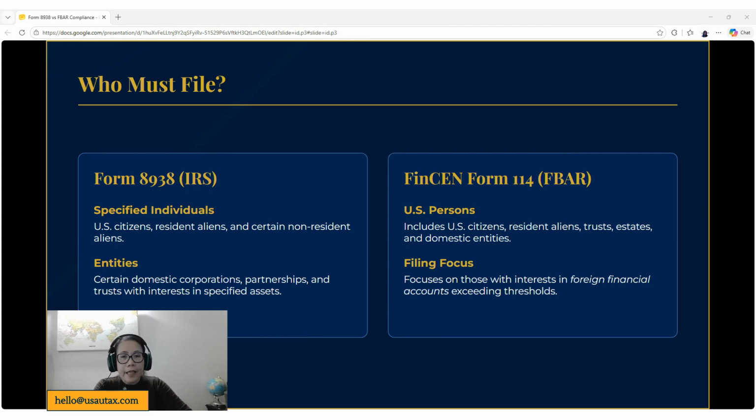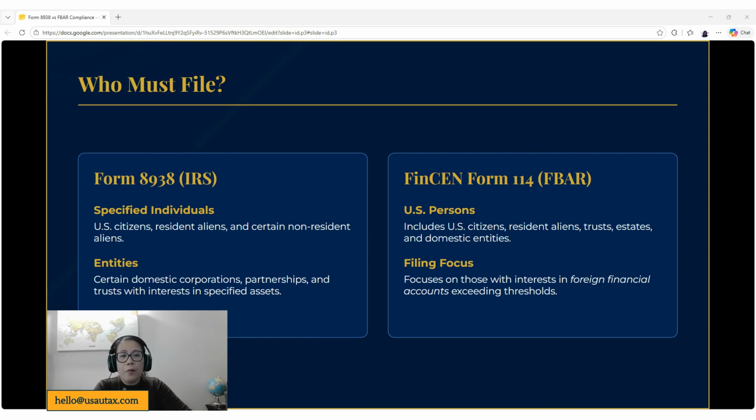So who must file? Form 8938 is filed with the Internal Revenue Service. Those specified individuals, which are U.S. citizens, resident aliens, and certain non-resident aliens, including entities, are required to file Form 8938. What are those entities? Certain domestic corporations, partnerships, and trusts with interest in specified assets.